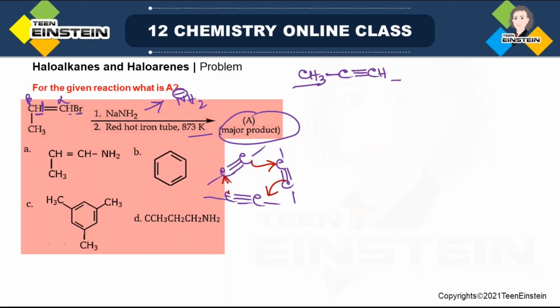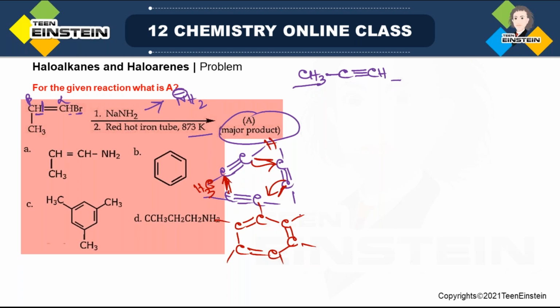So there will be generation of new CC bond. These are the new CC bond, and all this triple bond that will be converted to double bond. And there may be any groups. But in our case, one side we have CH3 and another side we have H.